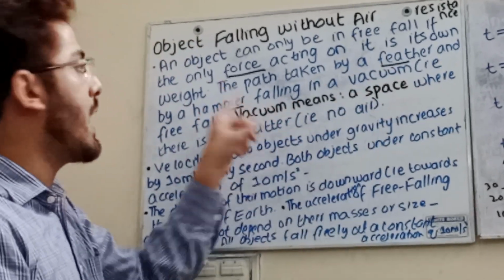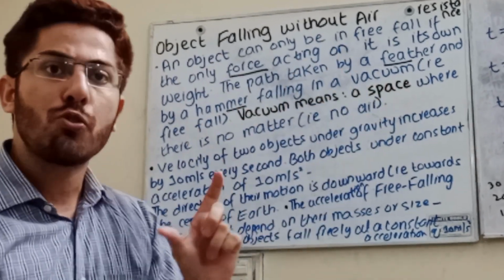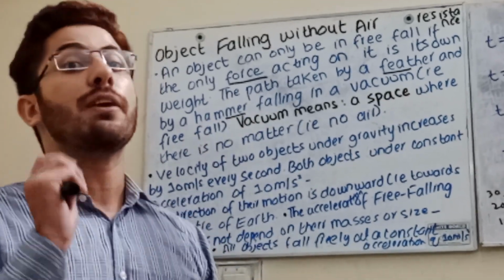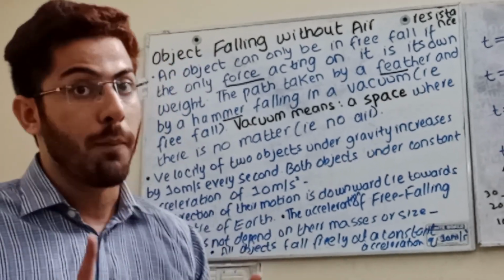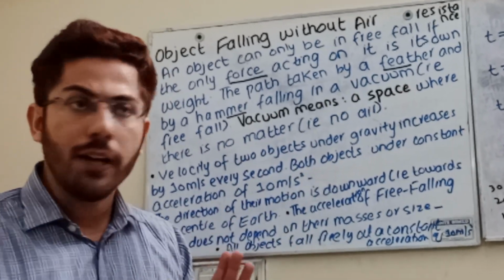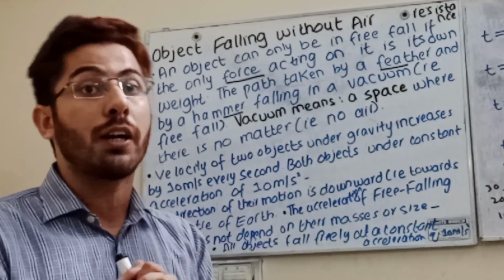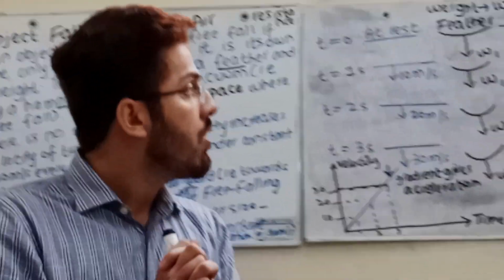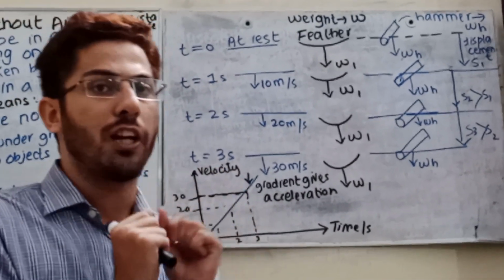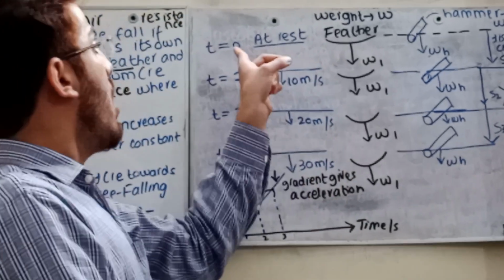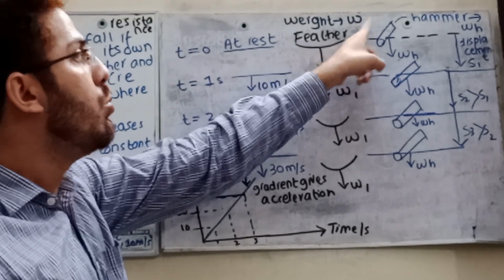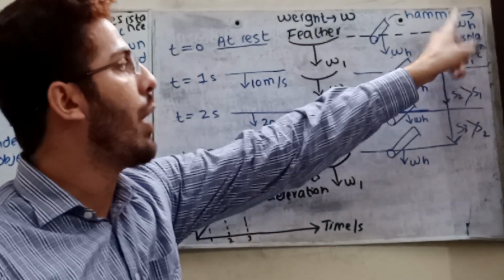Now we have a feather and a hammer falling in a vacuum. Student, vacuum means a space where there is no matter, so no air. Do remember. Before I explain these 4 points, first see from the graph as well. This is the diagram by which you can conceptually understand what it means without air resistance. At time 0, at rest, the feather is denoted with weight W1 and the hammer with WH.